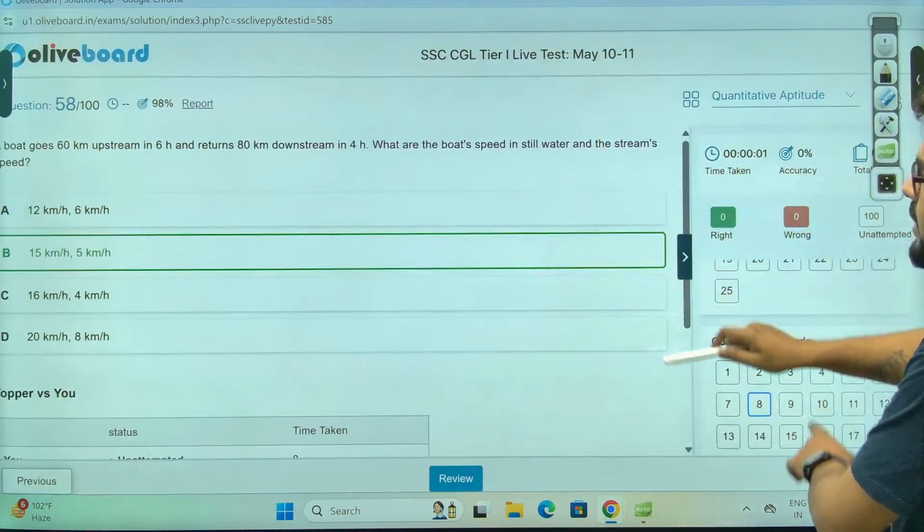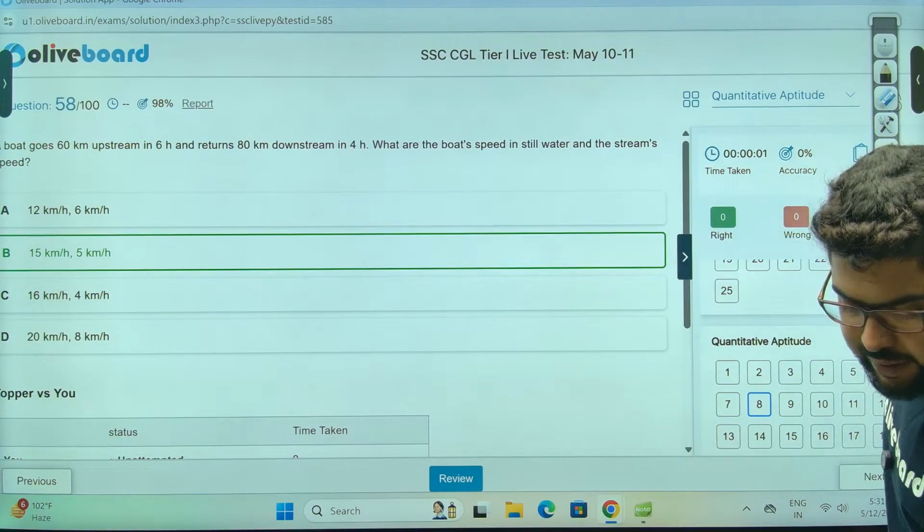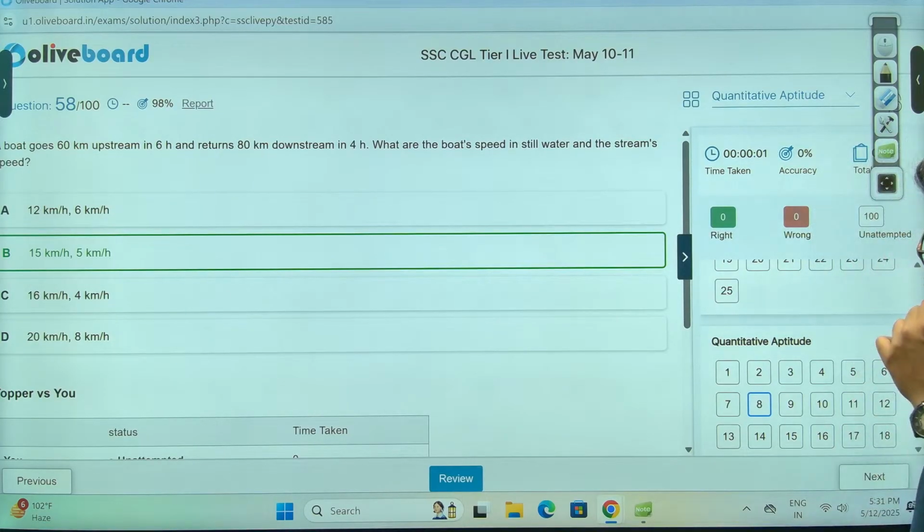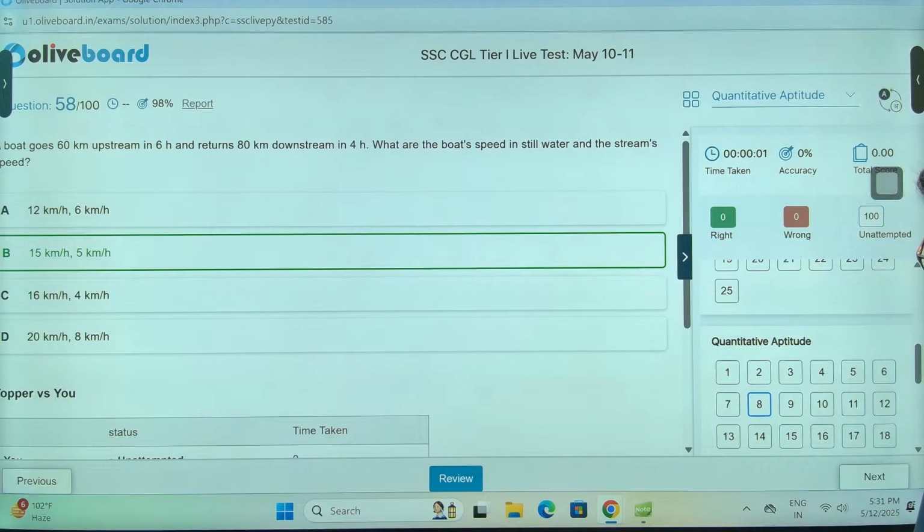And once I said the buffering is fine, it started to buffer again. Buffering has started again.